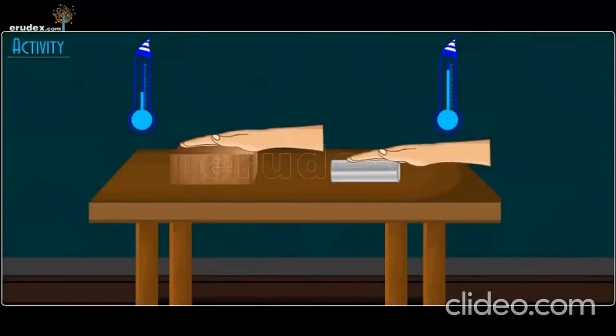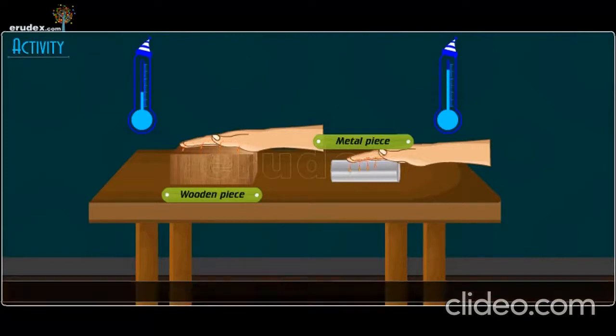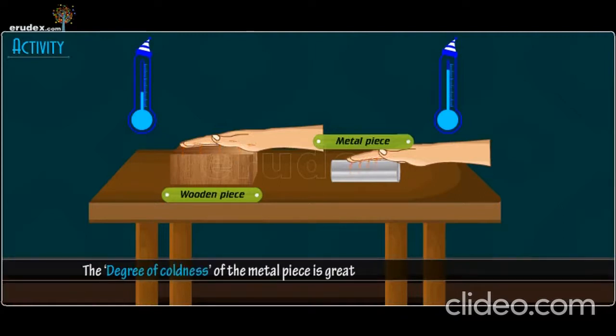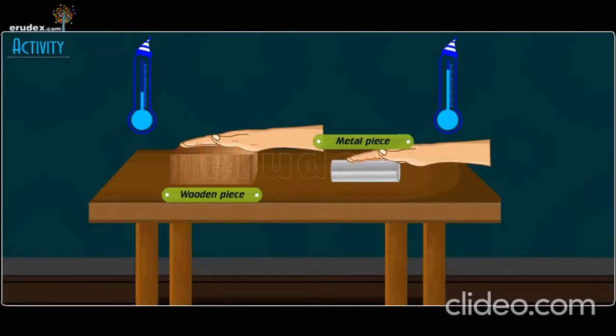From the above activity, if you feel that the metal piece is colder than the wooden piece, it means that when we touch the metal piece, the amount of heat energy which flows out of our body is more when compared to the wooden piece. In other words, the degree of coldness of the metal piece is greater than that of the wooden piece. Therefore, the conventional definition of temperature is the degree of hotness or coldness.